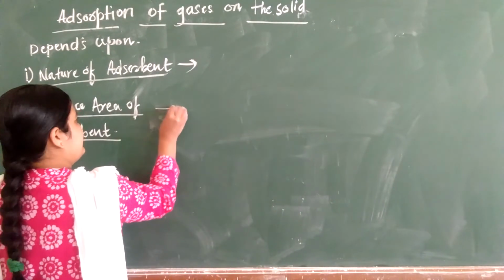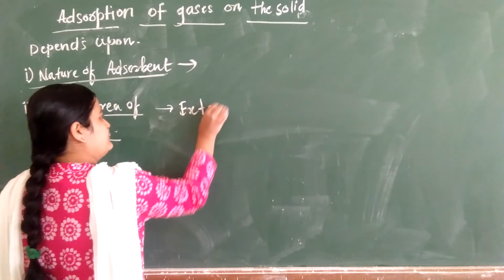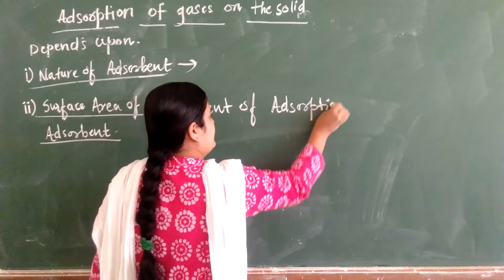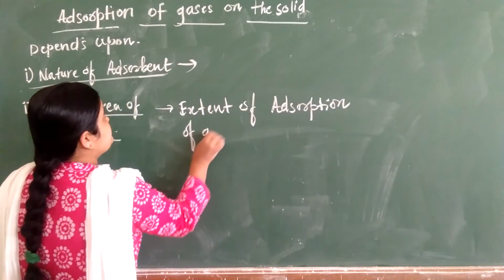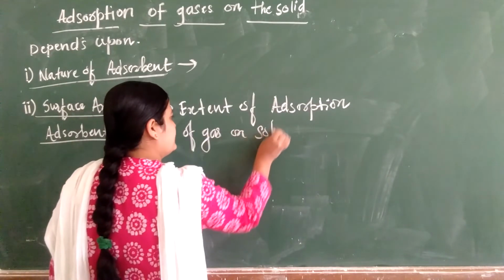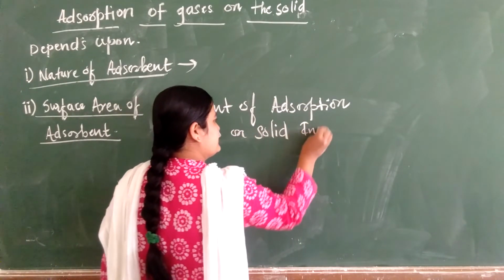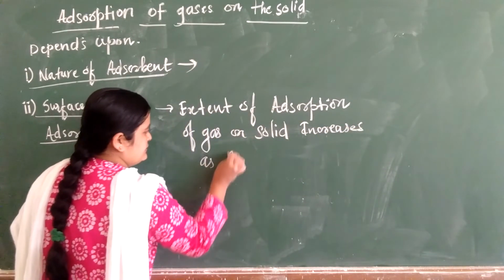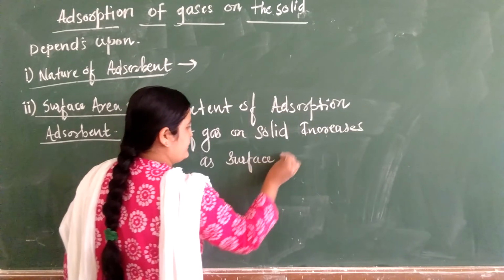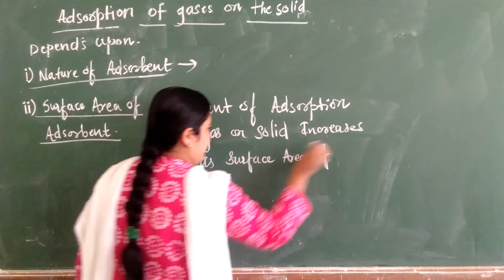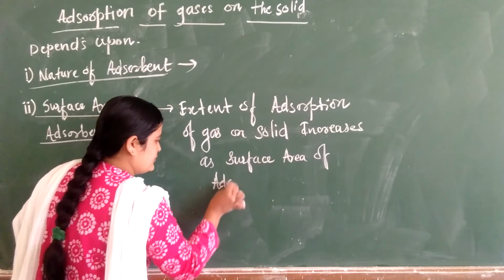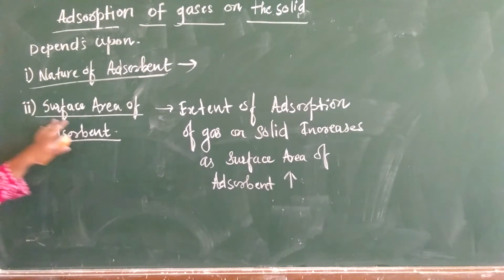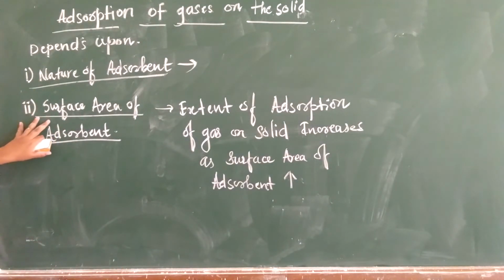What I want to tell you is that the extent of adsorption of gas on solid increases as the surface area of adsorbent increases.